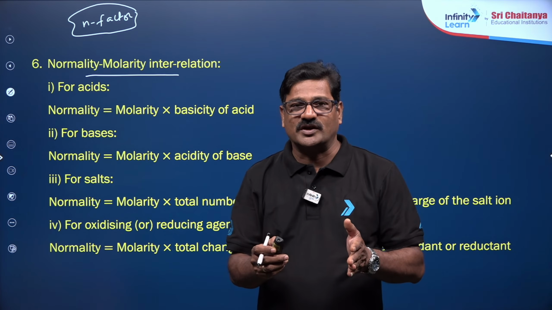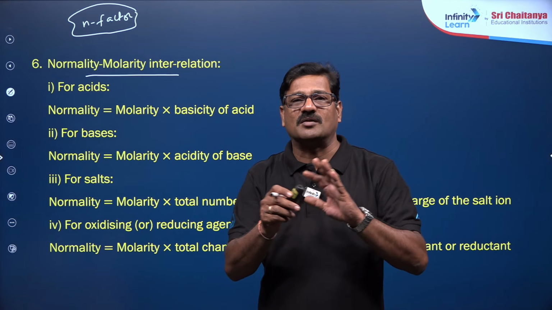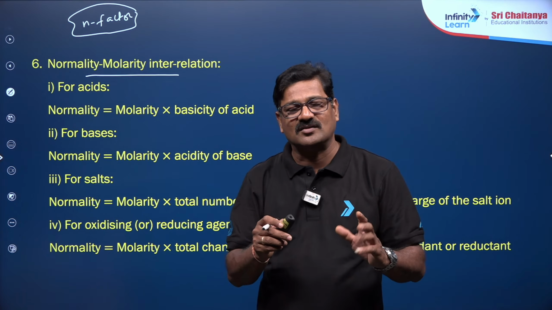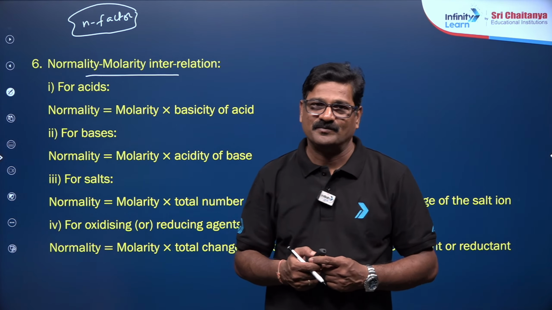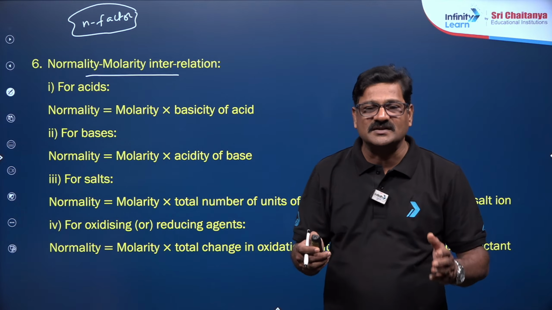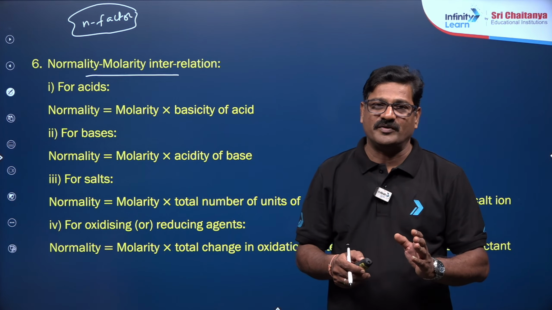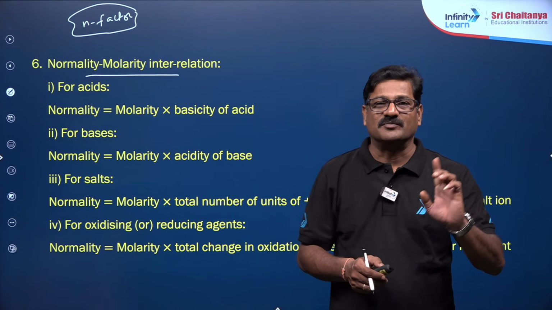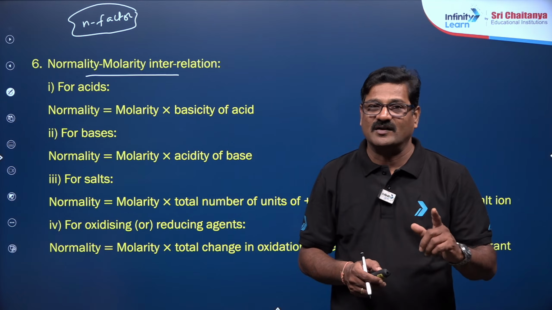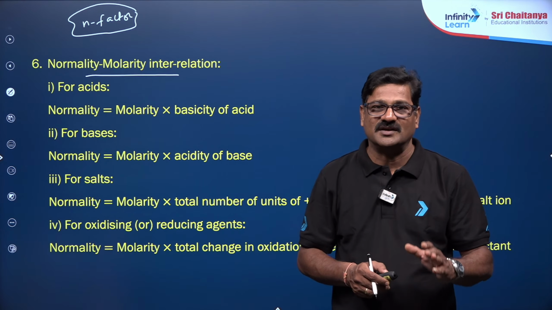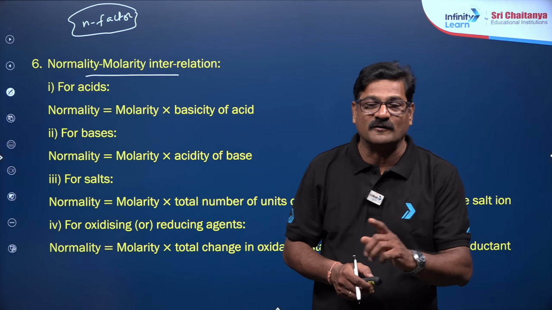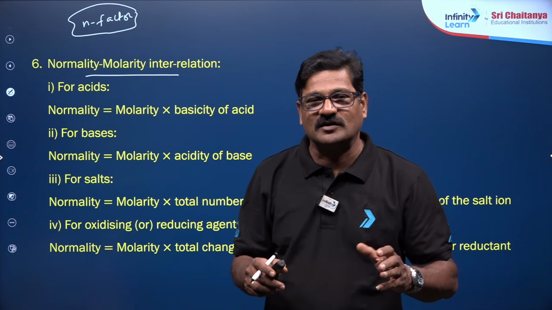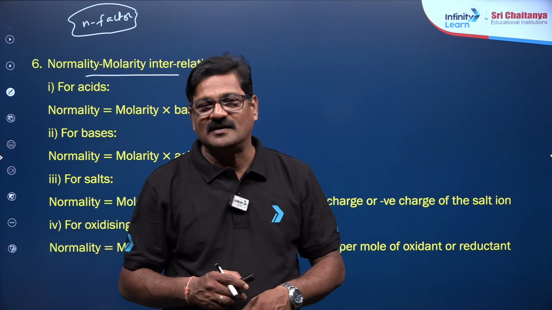For the salt, you can take the total magnitude of charge on the cation or anion. For an oxidant or a reductant, the n factor could be the number of electrons completely transferred during the redox change or change in oxidation state per molecule of the reactant. So these are the various methods to find the n factor.